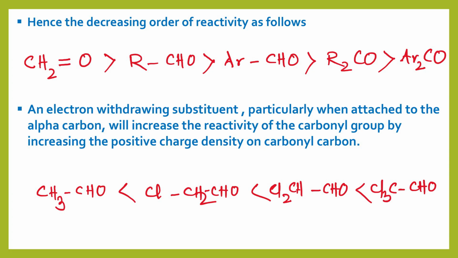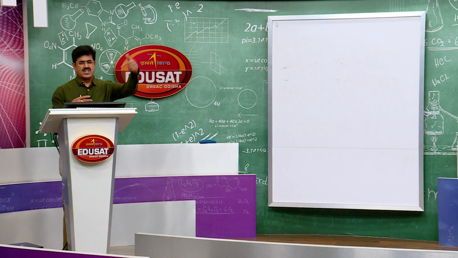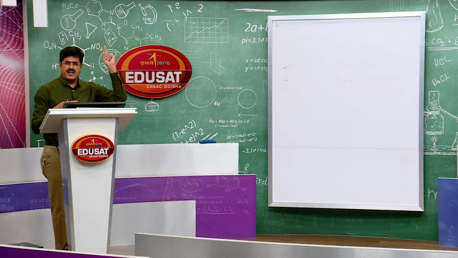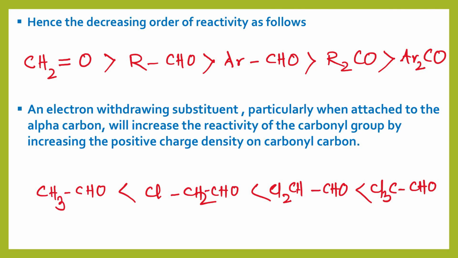Now, second point: an electron withdrawing substituent, particularly when added to the alpha carbon. What do you mean by alpha carbon? Carbon attached to the functional group. So, when electron withdrawing substituents are present on the alpha carbon of aldehydes and ketones, the reactivity of aldehydes and ketones towards nucleophile increases. It is also displayed on your TV screen.